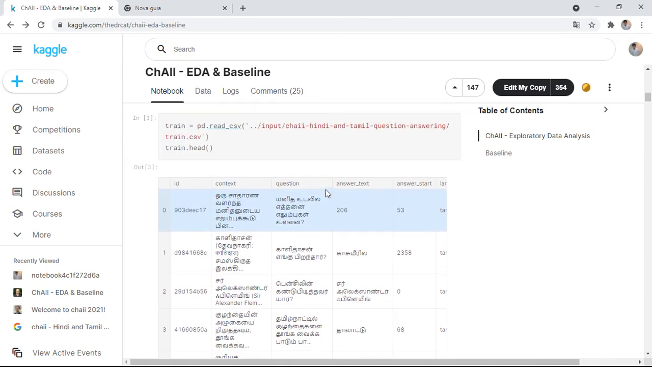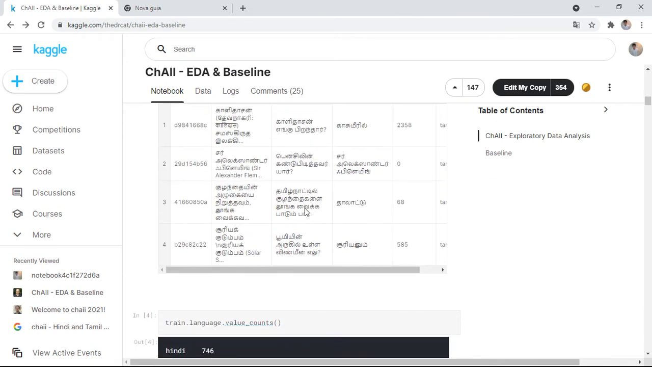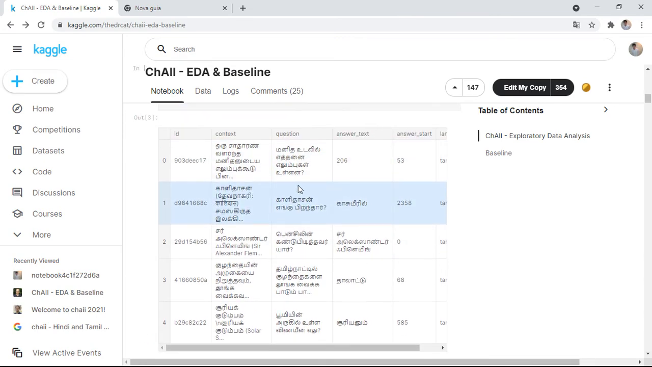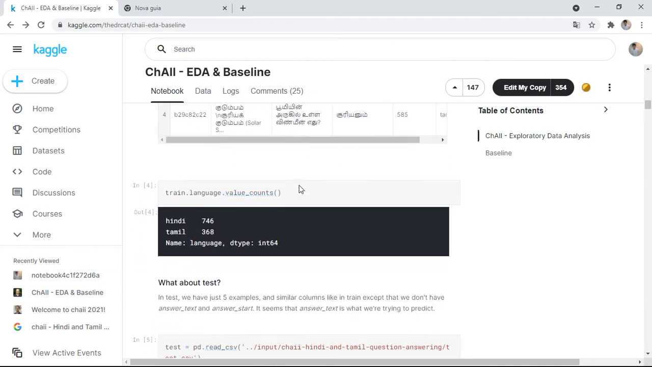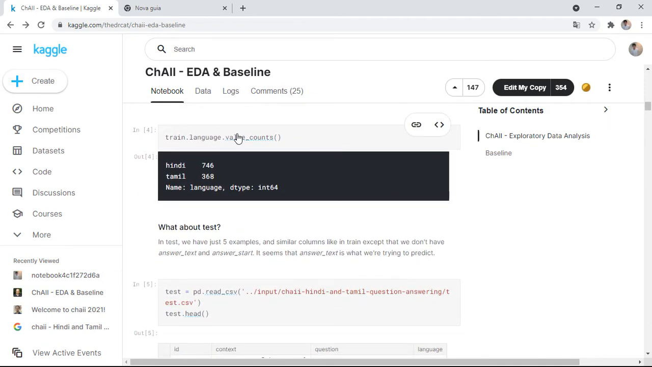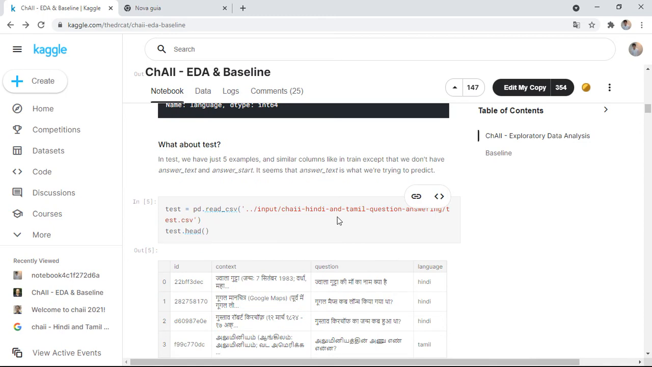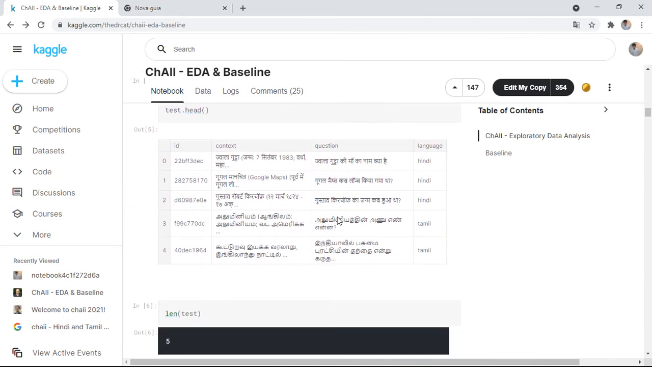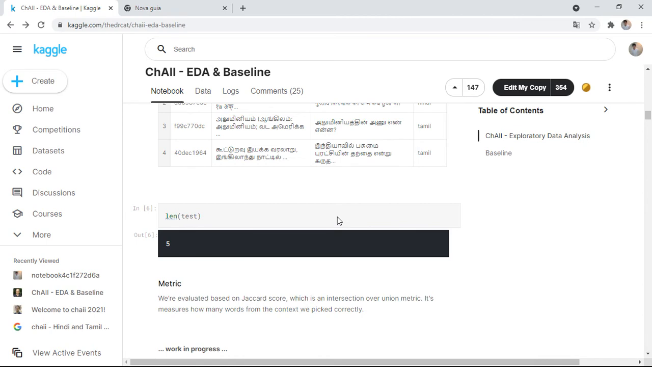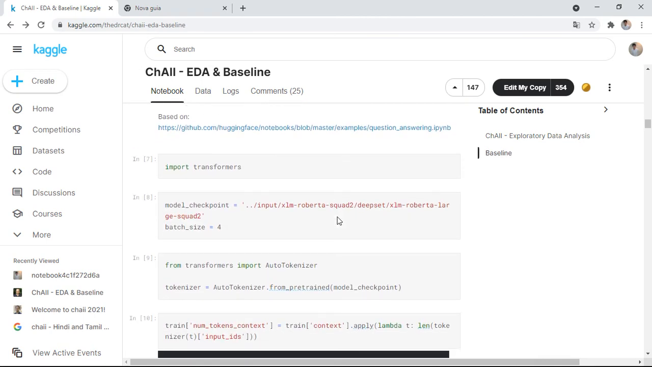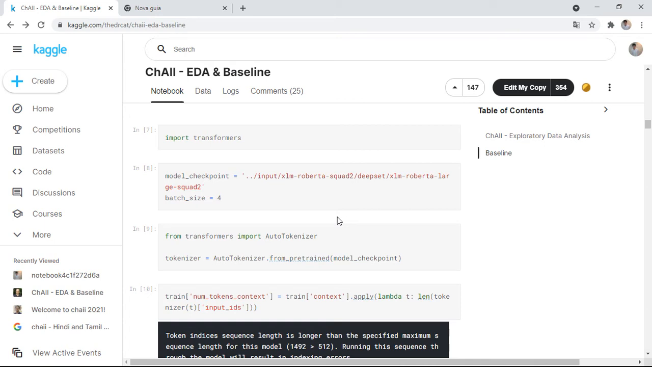In this case, it's in Tamil, not in Hindi, and we have all the columns. So we count, this is the value count. We have 746 of Hindi and 368 of Tamil. Really interesting. And we can go to the discussion to understand more about what's really happening. But this is an important problem, so that's why I decided to make this video for you to really get into it and try.